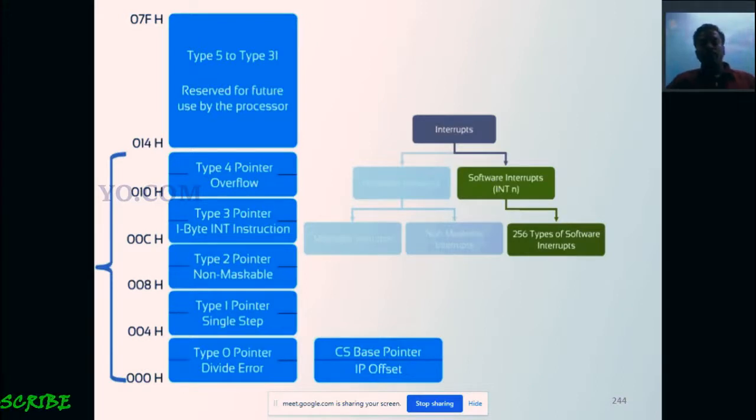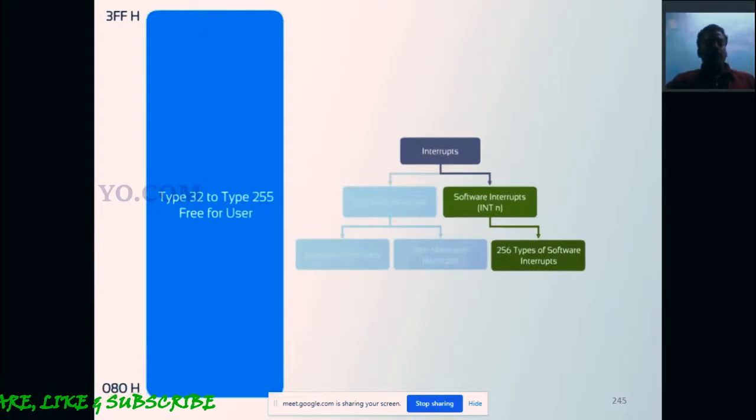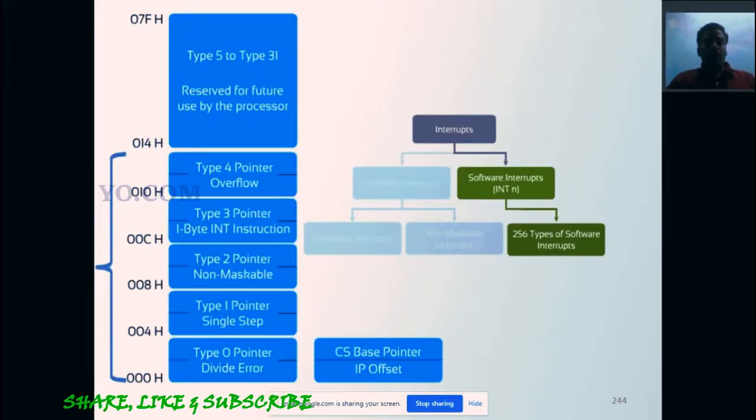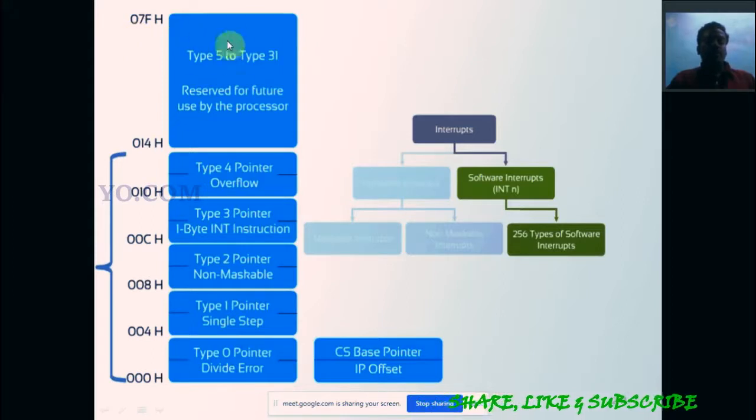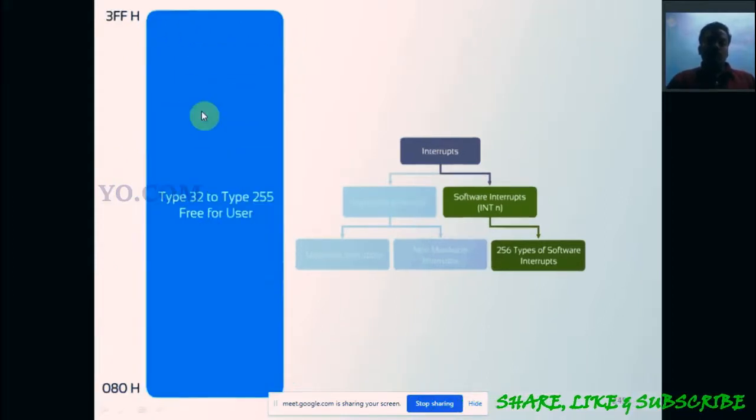Then the IP offset is used to support the interrupt. These are the software interrupts. The fixed interrupts are type 0 to type 4, that is 5 interrupts. And type 5 to type 31 is another group, used in future for processor upgradation.